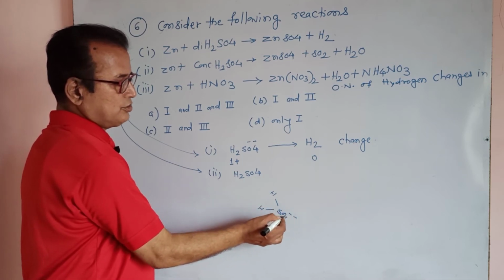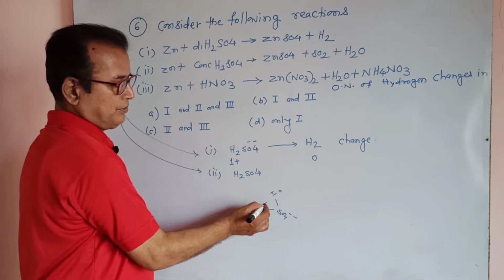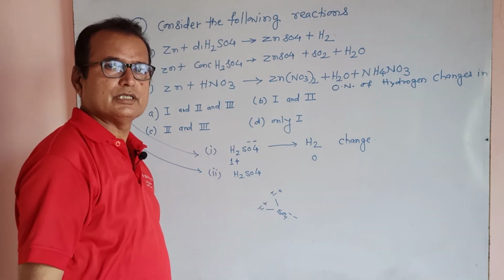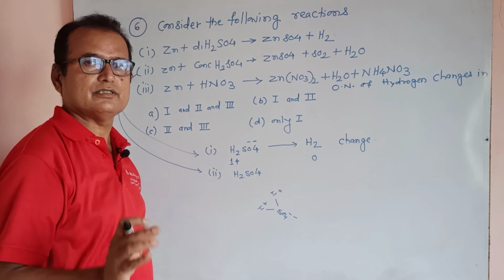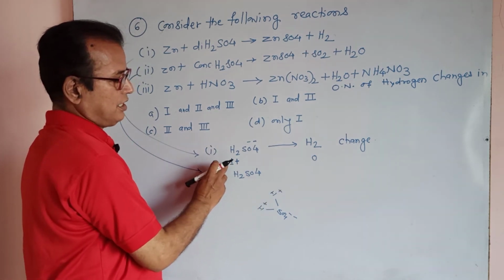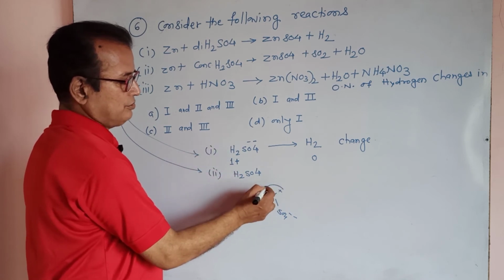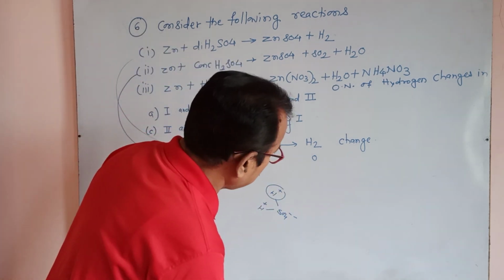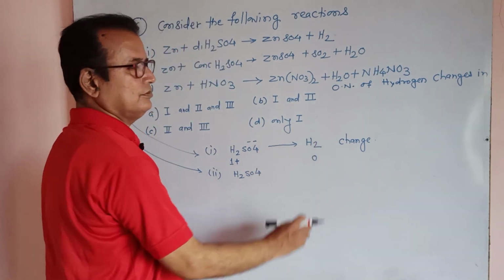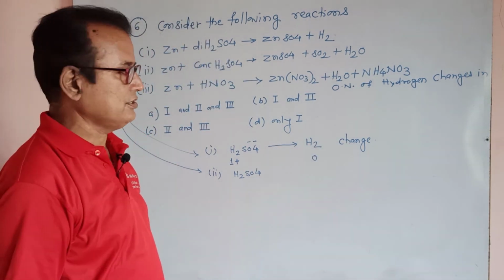So to balance these 2 negative charges, H plus is there. The summation of all oxidation numbers present in the compound is taken as 0. So H plus, oxidation number of hydrogen is plus. And oxidation number of a stable element is taken as 0.